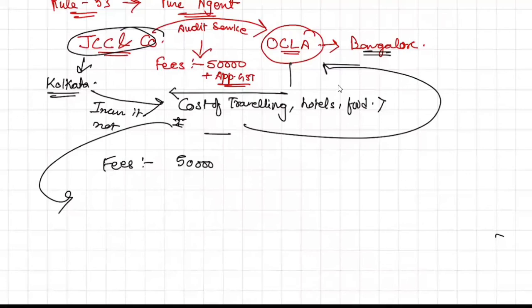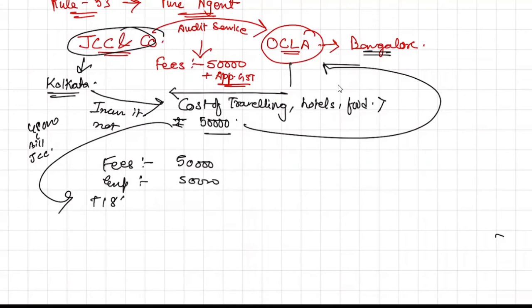Now, if I do modify, I say that I incurred an expenditure of, say, for example, 48,000. And the bill was in the name of JCC, and what I issued to him was 50,000. Now, what will be the invoice? My invoice will be fees plus expenses plus 18% GST on 1 lakh.